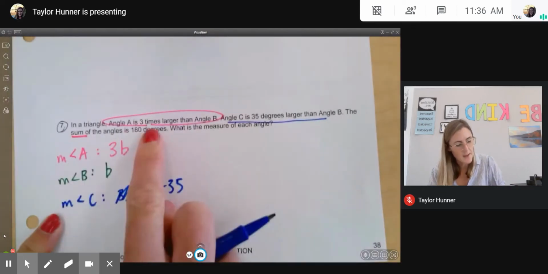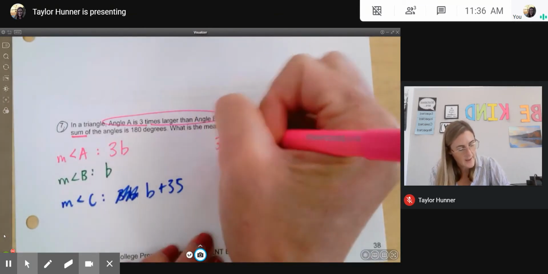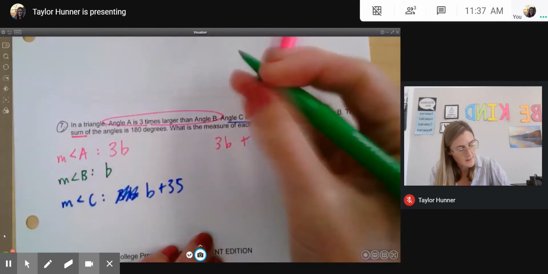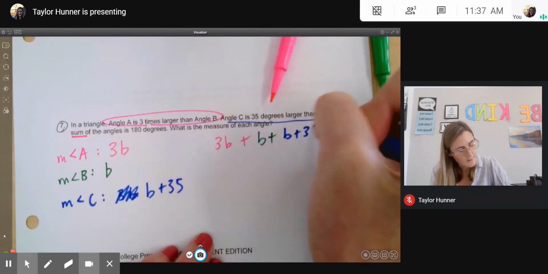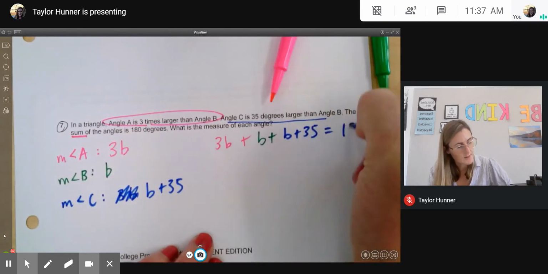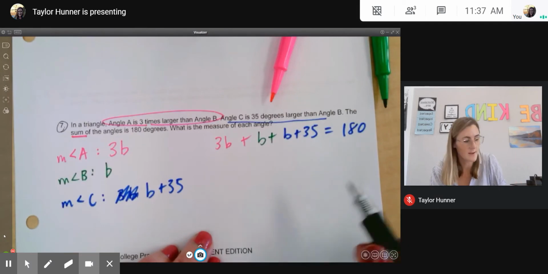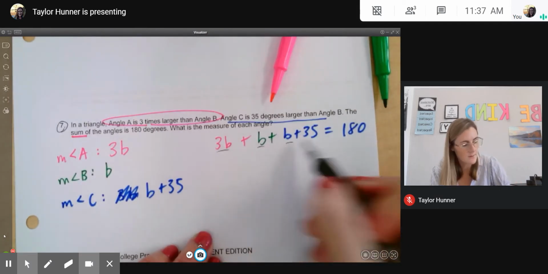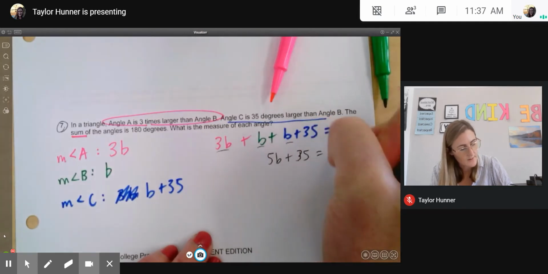The sum of the angles is 180 degrees. So now I'm just adding all 3 up. I have the measure of angle A plus the measure of angle B plus the measure of angle C, and that will get me 180 degrees. Now I'm going to simplify and combine like terms. So I have 5B plus 35 equals 180.